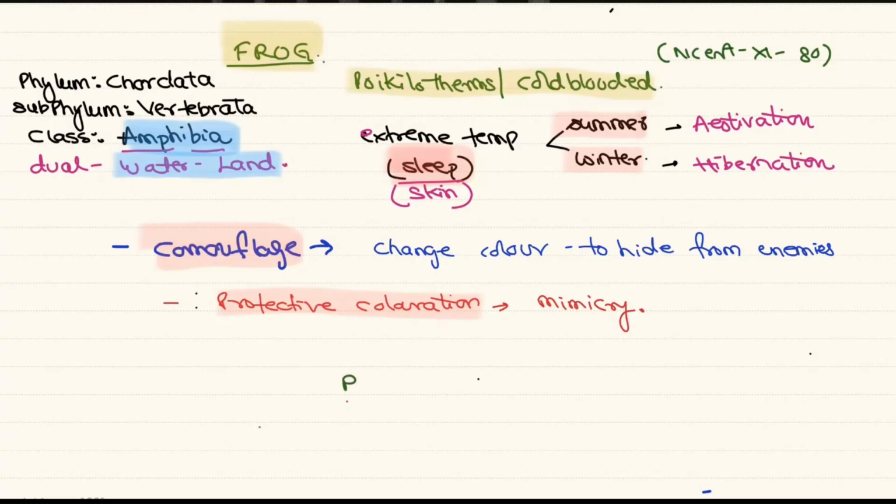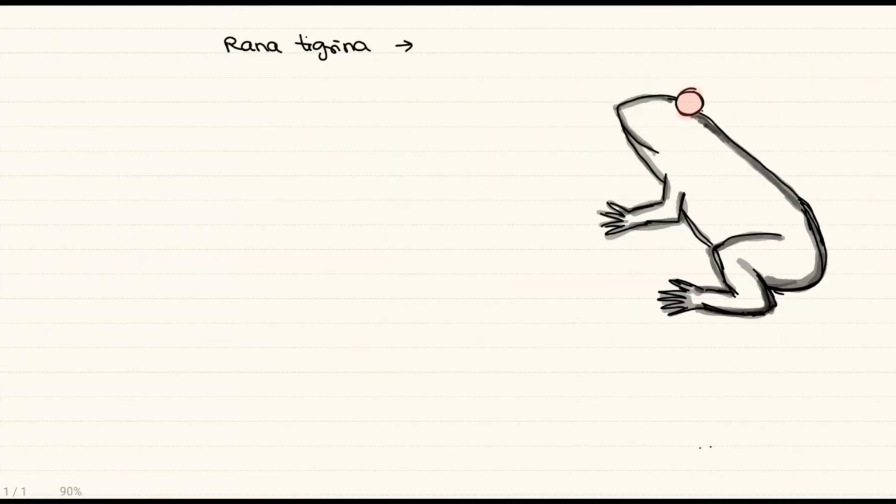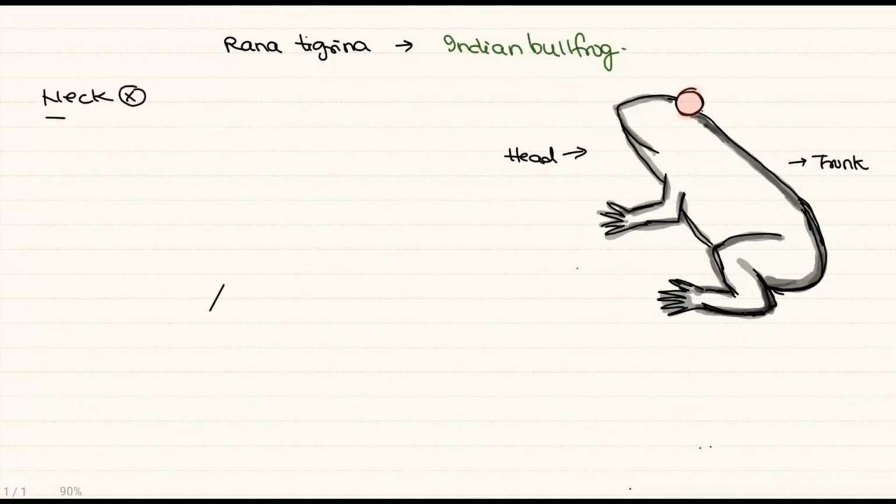Let's see the details of one of the most common frogs, Rana tigrina. So let's discuss the frog Rana tigrina. It is also commonly called the Indian bullfrog. As you know, the frogs have two body parts, that is, the head and the trunk. Neck is absent in the case of amphibians, and in the frog, the tail is also absent. So the two body parts are the head and the trunk.